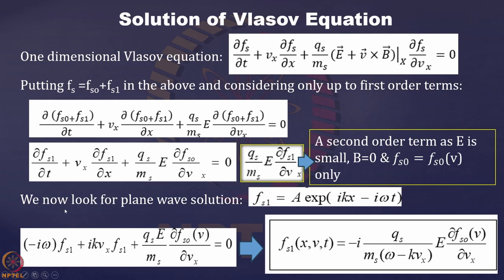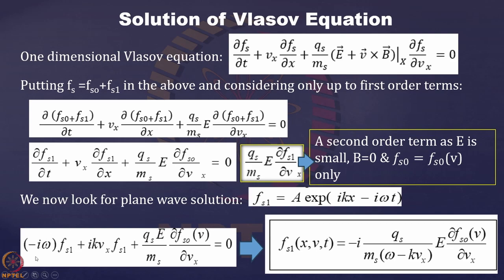Now we can look for a plane wave solution of the form Fs1 equal to A exponential i(kx minus omega t). This is the standard form, as we have applied in many of our problems in our school days. Once we put this in, the first term gives minus i omega, and you get back Fs1.